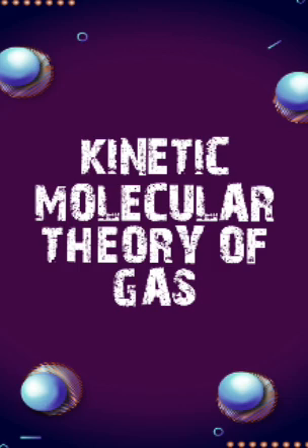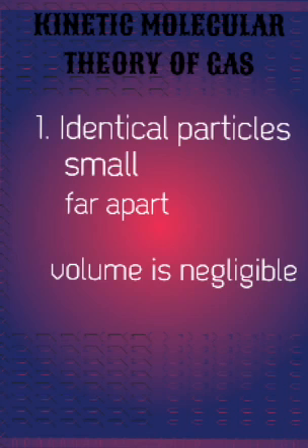The assumptions are: the first assumption is that gases consist of a large number of identical particles that are so small and so far apart on an average that the actual volume of the molecule is negligible compared to the volume of the empty space between them. With the help of this assumption, we can explain compressibility of the gas because the volume of the empty space is more, so the gas molecules can come close to each other and thus they can be compressed.